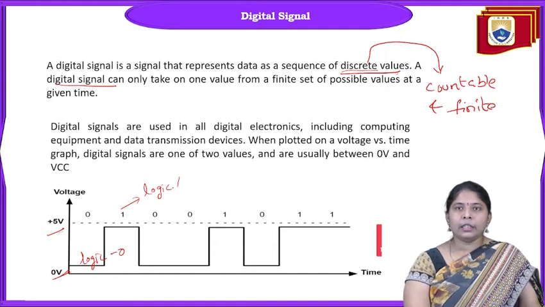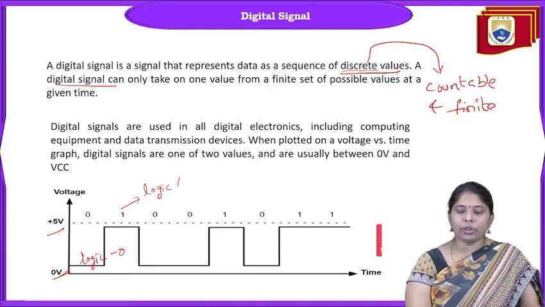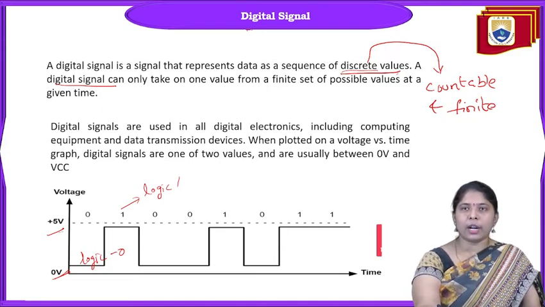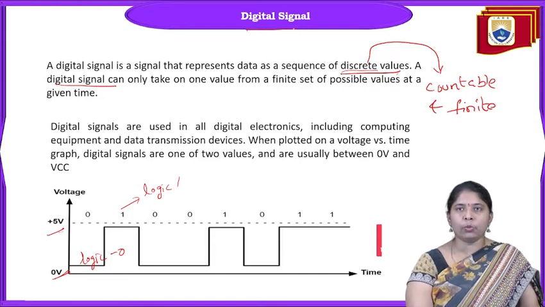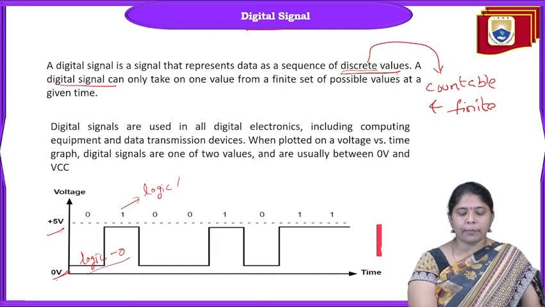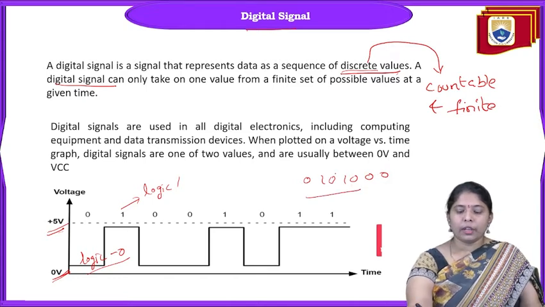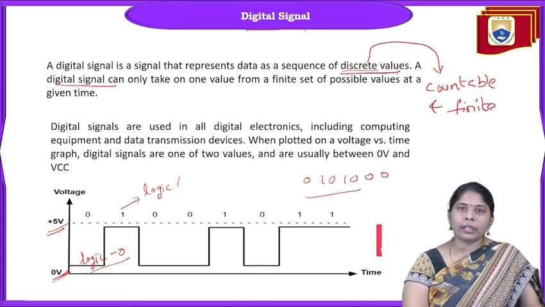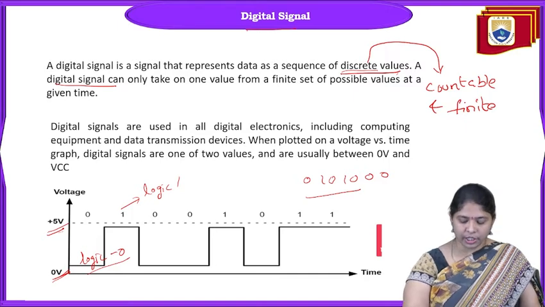It will take discrete values of voltage and the time intervals are also discrete. Time and voltage both are discrete, then it is called a digital signal. Only two voltages exist, logic 0 and logic 1. Logic 0 can be treated as 0 volts, logic 1 can be treated as 5 volts. A digital signal is nothing but a series of zeros and ones. So in real time we can have analog signals and digital signals.